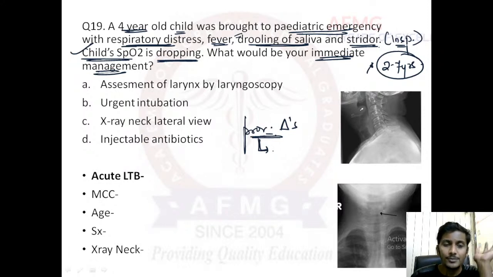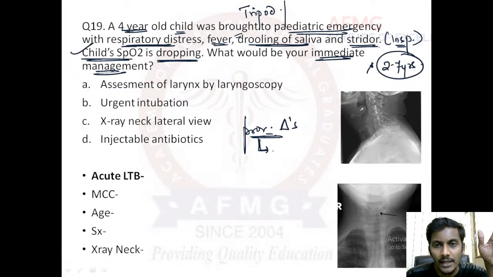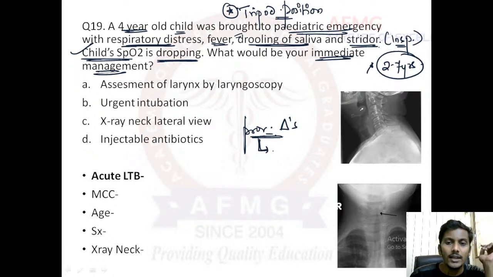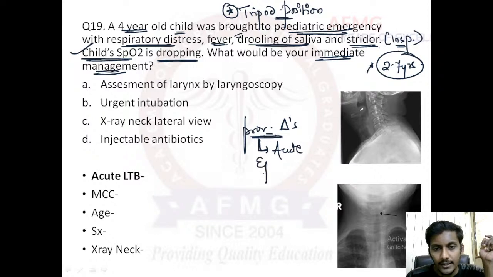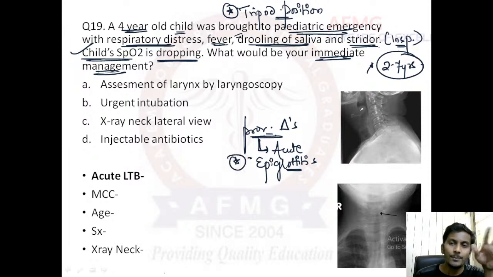So child's SpO2 is dropping due to respiratory distress. The provisional diagnosis in this case is a toxic condition. Here the child would attain a tripod position, sitting bending forward. This can also be given in the question. This is an acute airway emergency. Here the provisional diagnosis would be acute epiglottitis. Please remember this is a pediatric airway emergency. Very important question, this has been asked.